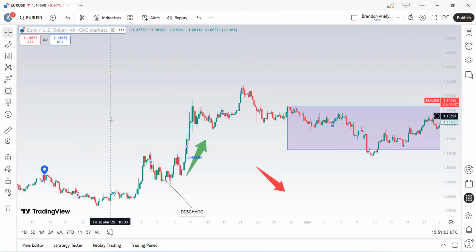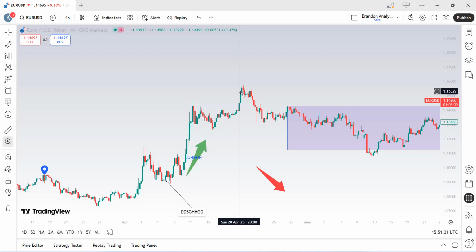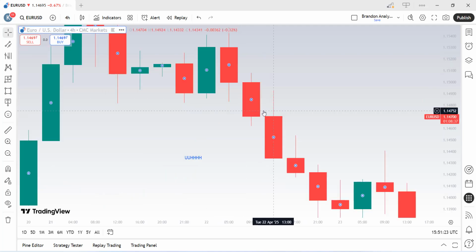Our next tool on the left section of my TradingView is this small search icon with a plus sign in it, which, as you can see stated, is a zoom in sign. Once you click on it, highlight the particular section which you want to zoom in, and that's it. You get a clearer and more detailed view of that very section.